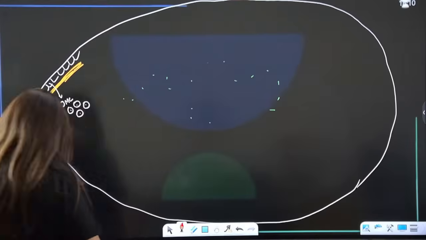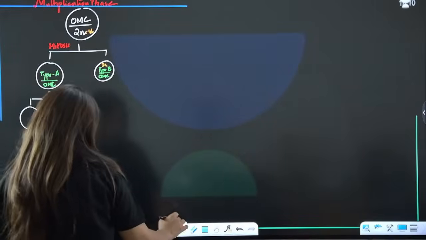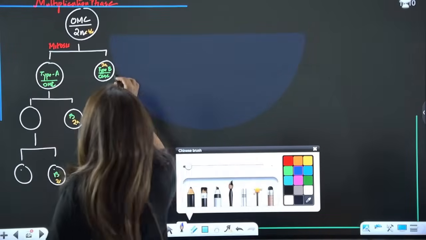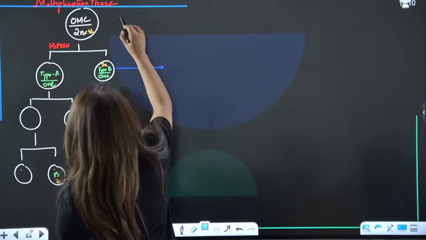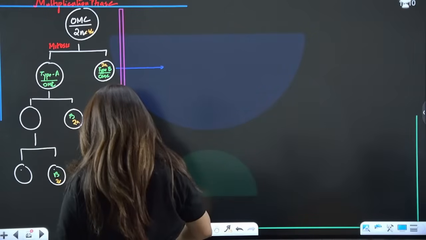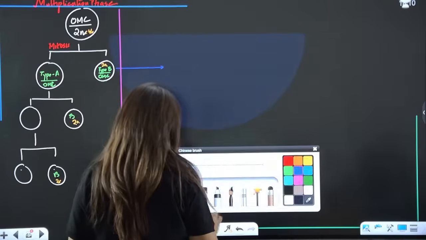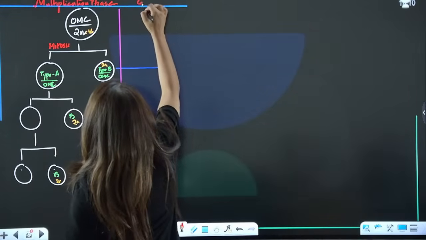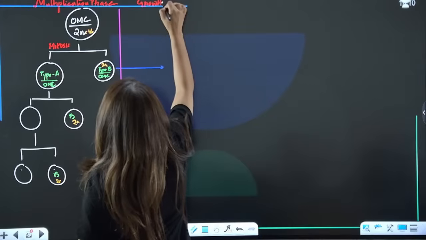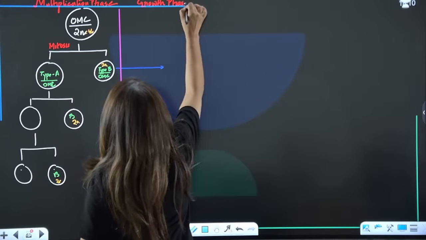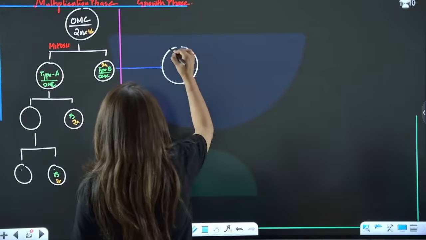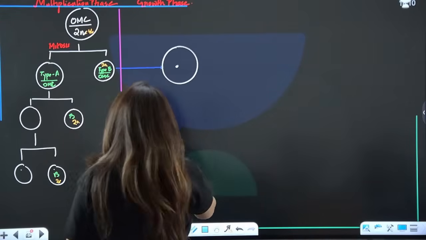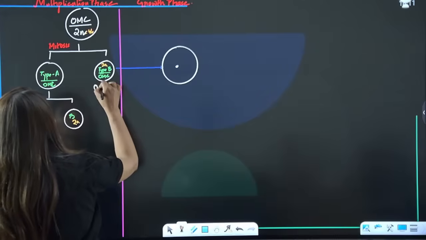Now what will happen? These type B cells will show growth and enter the growth phase. So they will just grow in size. And after growth, guys, see, these are ova mother cells, or we call them oogonia, right?